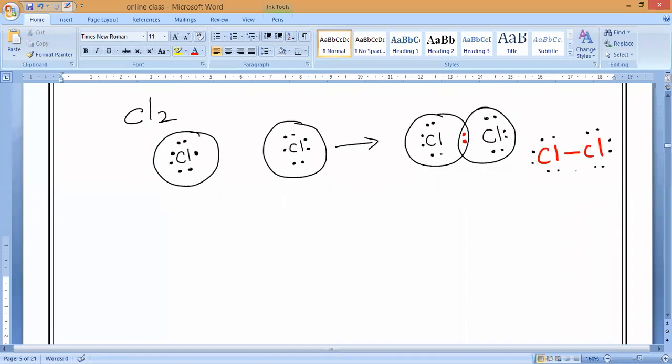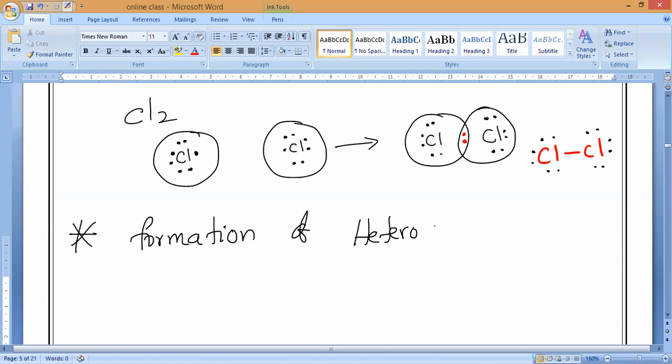Now we'll proceed. Formation of heteroatomic covalent compounds. What is the next one? Formation of heteroatomic covalent compounds. Remember for class 11th and 12th, for your NEET or JEE, whatever it is, 99% of children, if they are